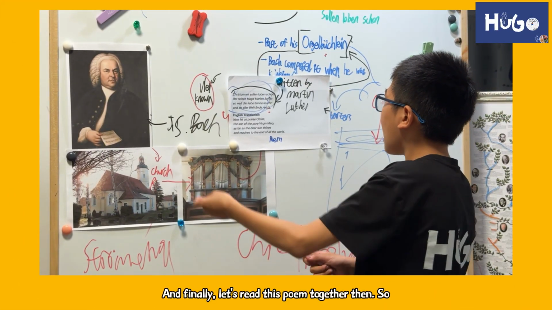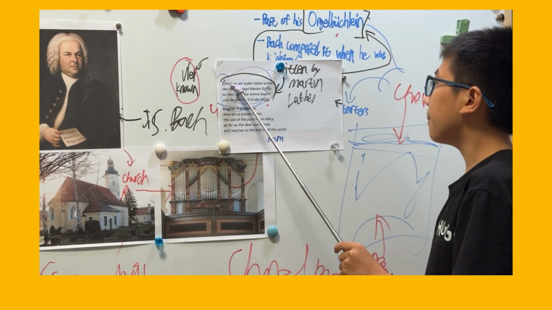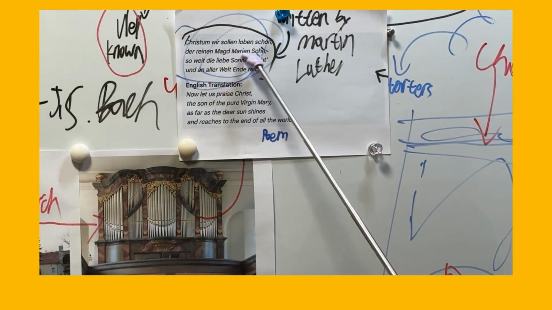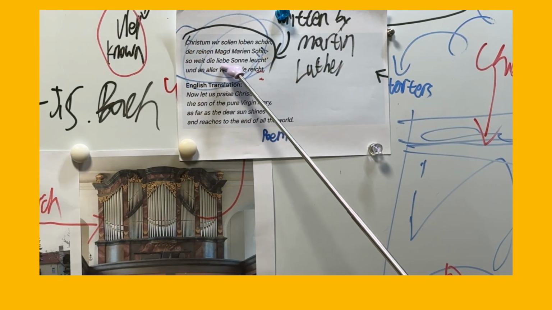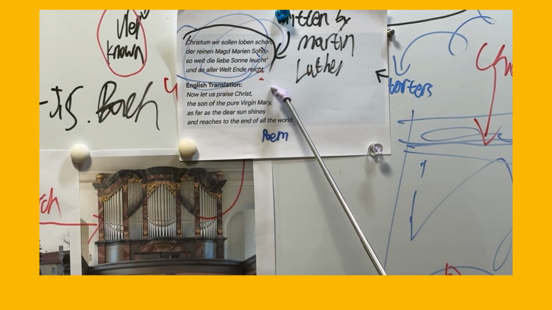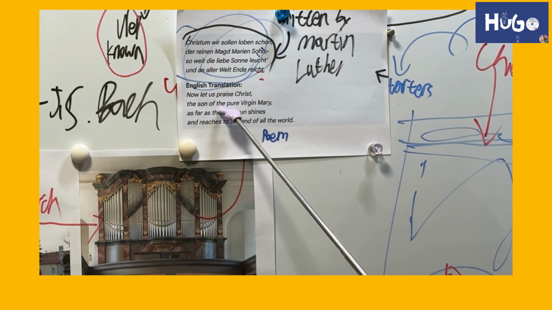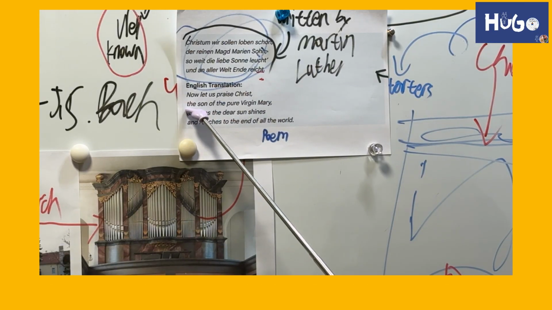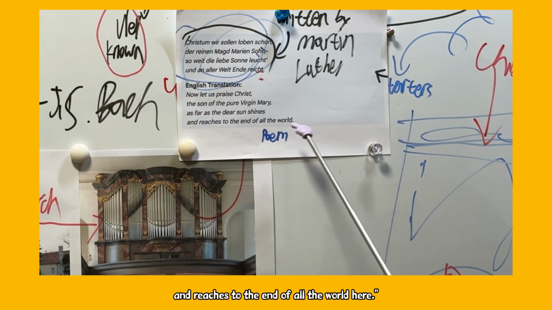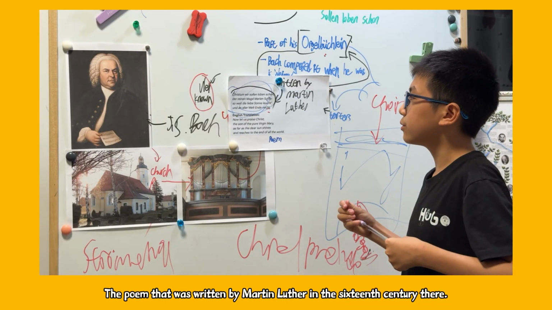And finally, let's read this poem together. So first of all, it's Christum wir sollen loben schon. Der reine Maget Maria schon, weit die liebe Sonne leucht und an aller Ende reicht. And the English translation for it is: now let us praise Christ, the Son of the pure Virgin Mary, as far as the dear sun shines and reaches to the end of all the world. So that's the poem that was written by Martin Luther in the 16th century.